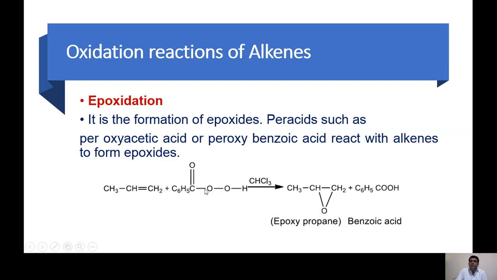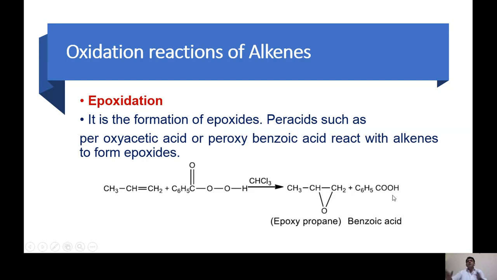One of the oxygens is going to react with this double bond, and this oxygen comes in between these two carbons, and we get this kind of product called an epoxide. Because these are three carbons, it will be called epoxypropane, plus benzoic acid. So one of the oxygens is lost and it is converted to benzoic acid.